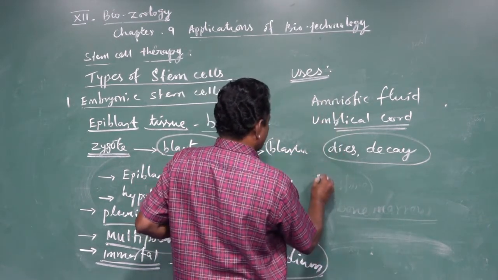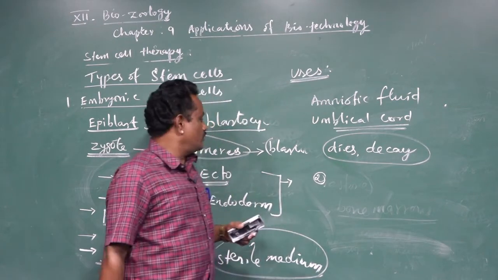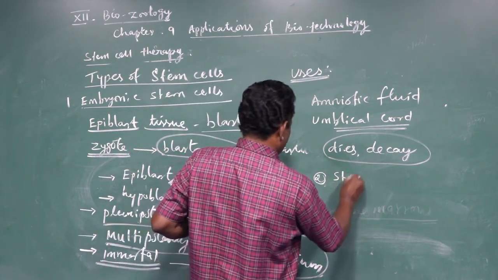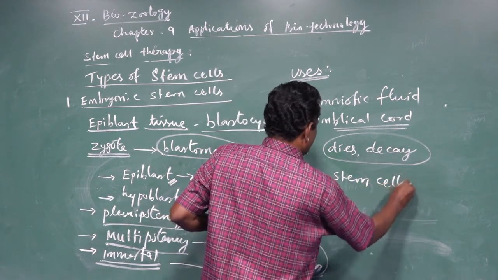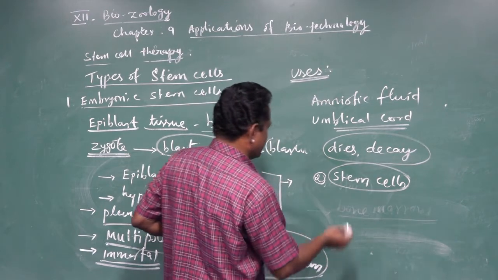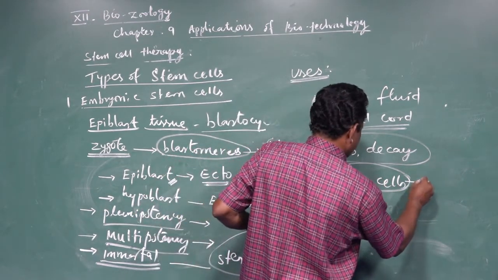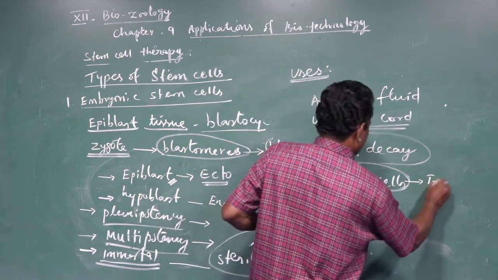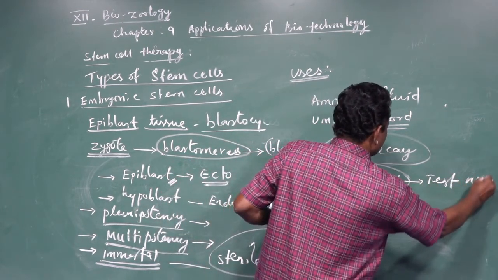Second one: stem cells can be produced in large numbers by tissue culture technology. These stem cells are used to test new drugs.